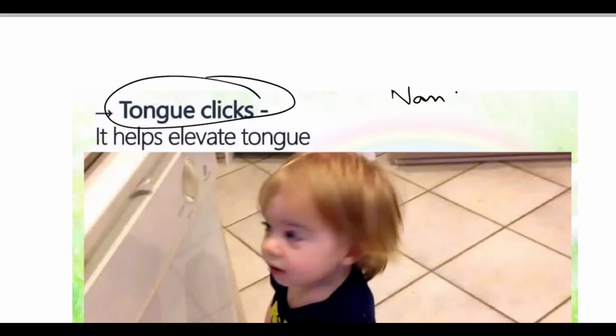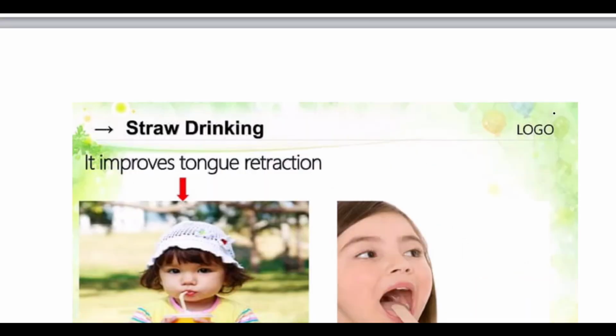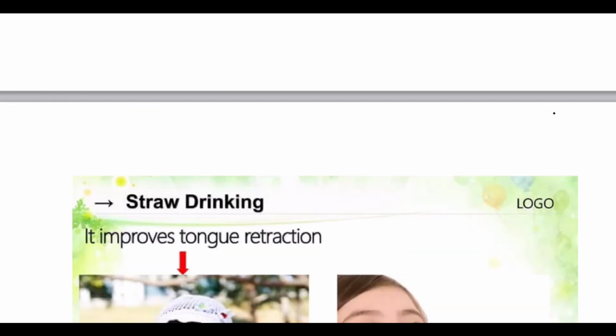Use of appliances can be done, like orthodontic and myofunctional appliances. They help to position the tongue correctly, with tongue tags and guards to prevent the thrusting. Apart from that, we can use tongue clicks that help to elevate the tongue.